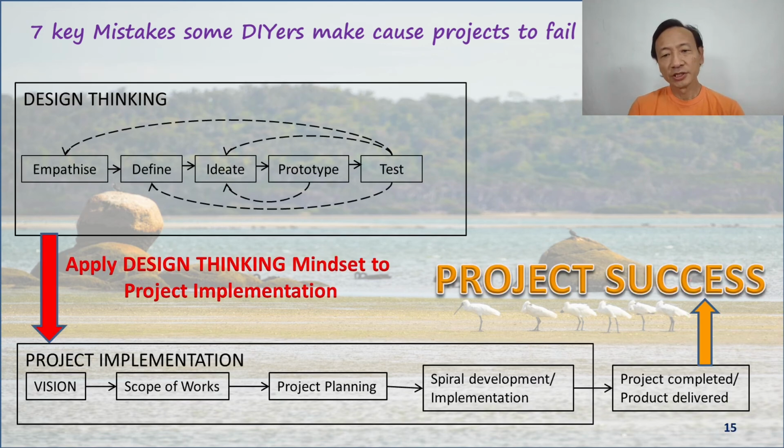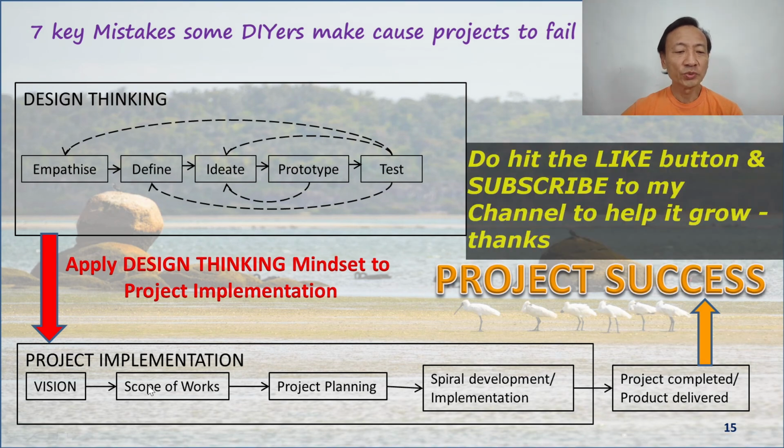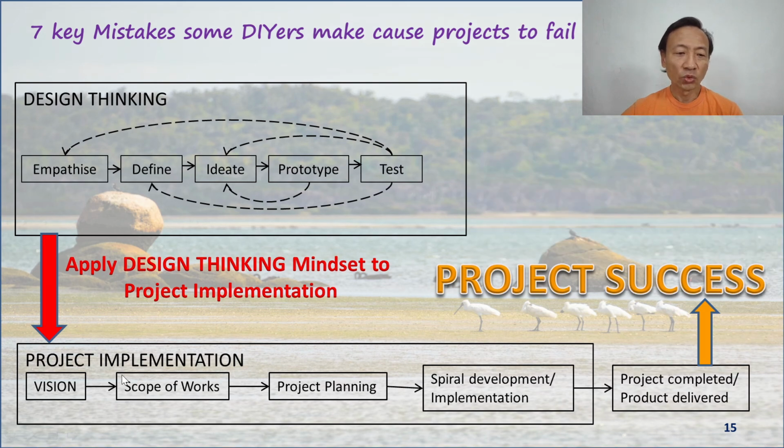Finally, when we put the two together, design thinking is essentially a mindset that we apply to our project implementation discipline. With design thinking, we create a vision, we have a solution where we've carved out the scope of works, we understand what needs to be done, and therefore we understand all the resourcing, the time, the cost elements and dependencies, and that allows us to do project planning.